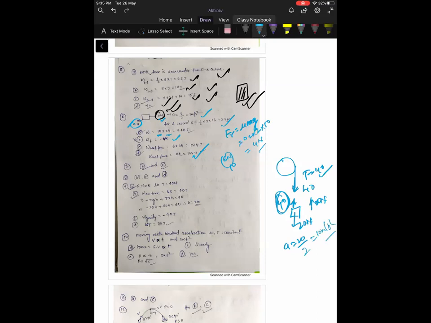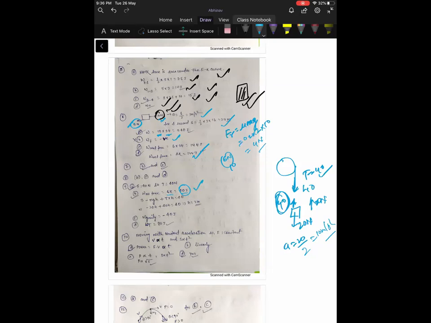Now, for the displacement of the block in the given interval of time. What is the given interval of time? So the displacement of the body is 2 meters. So in this question, it is given that work done by all the forces is equal to delta K. Delta K is equal to 40 joule. It is given that the kinetic energy of the particle increases by 40 joule. So it is given in the question.